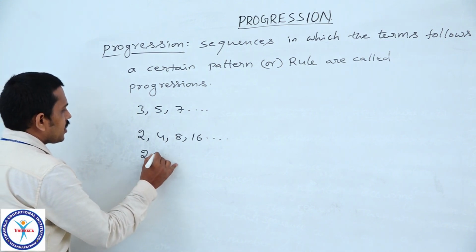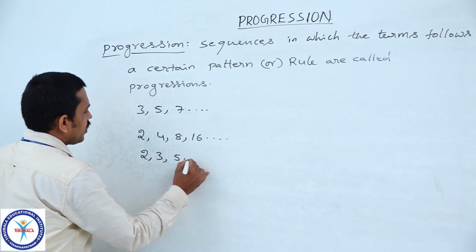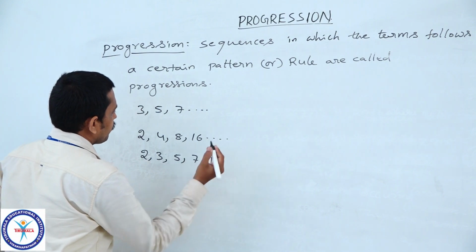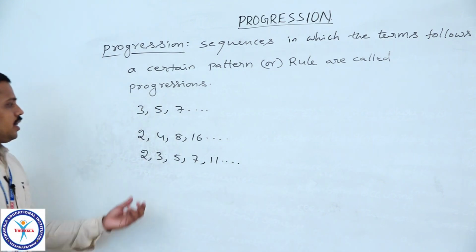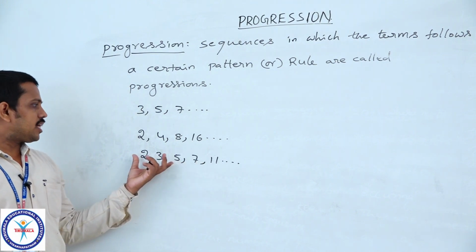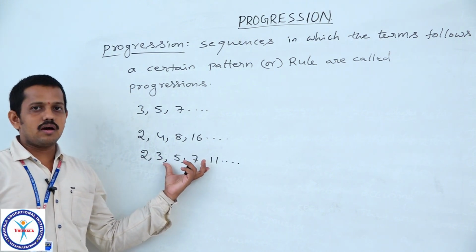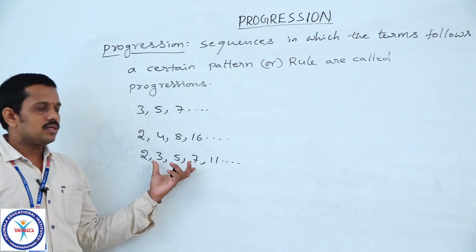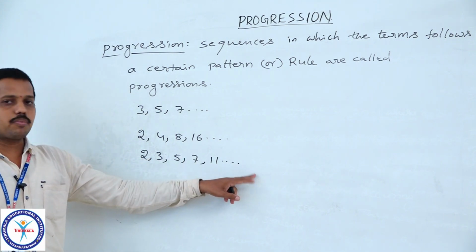Let us consider another one: 2, 3, 5, 7, 11 and so on. Here these are the sequence of prime numbers. Here no certain or particular pattern is followed. So, therefore, this is not a progression.